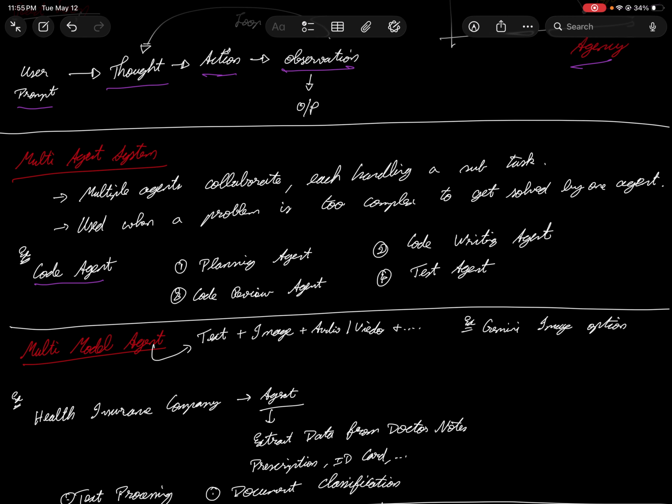Here, the very first step is to plan how to do it, what sort of language it is, and how to optimize it. Next is the code writing agent, which does the coding itself and might optimize it accordingly, whatever is asked in the prompt, or add a couple of lines. The third agent is the code review agent. It reviews whatever code is written by agent 2. It has its own frameworks to identify if there are any bugs, and redoes it if it is not done well.